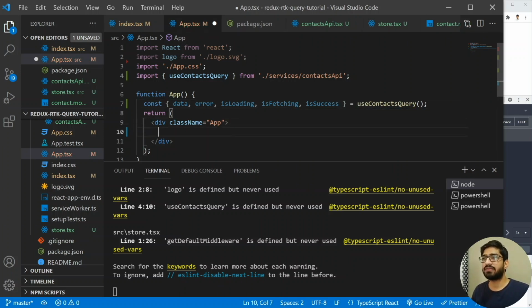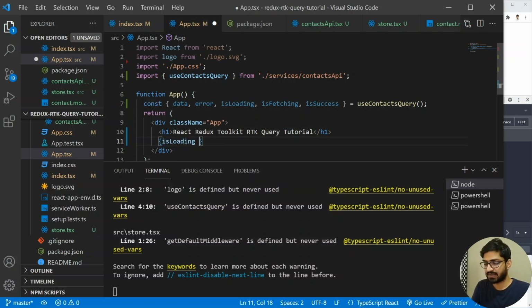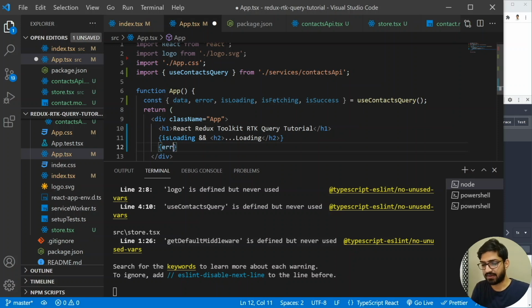All right, and now here what we are going to do is display the messages. So I'm going to have the h1 tag first, and I'm going to write here React Redux Toolkit RTK Query Tutorial. All right, so let's have the heading, and inside the heading, first I'm going to write isLoading. If we have isLoading as true, in that case I'm going to have an h2 tag, and I'm going to write a loading here. So let me add the loading. All right, now if we have the error, so let me have the error, and in that case I'm going to have the h2 again, and I'm going to write here: something went wrong.